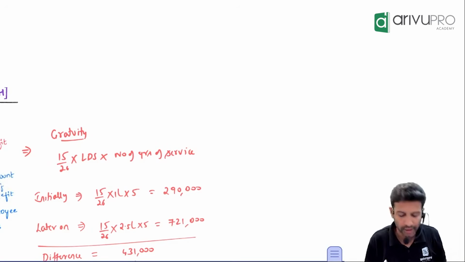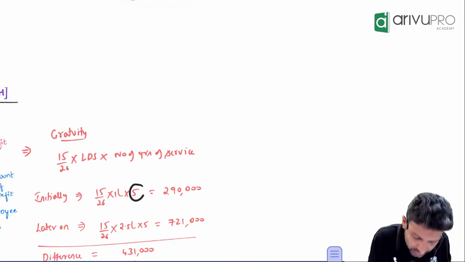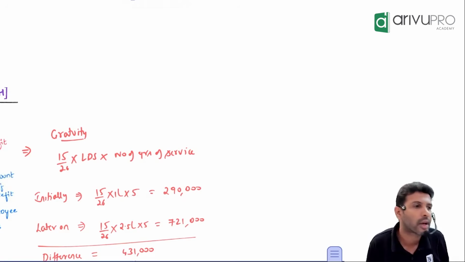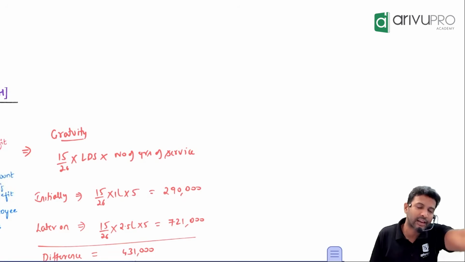Plug the numbers into the formula: 15 by 26 into last drawn salary, which the company estimates to be 1 lakh, and the number of years the company is estimating to be 5 years. This is the number you will get. Correct? Yes, sir. Okay, trust the calculation.